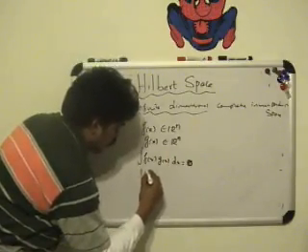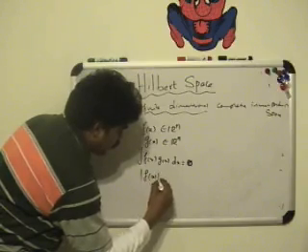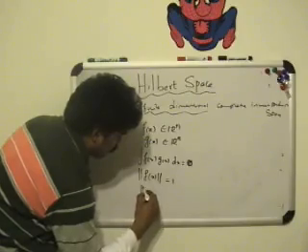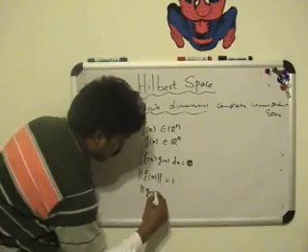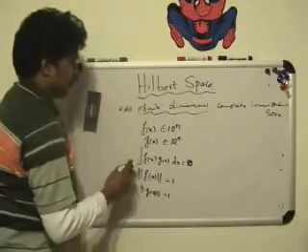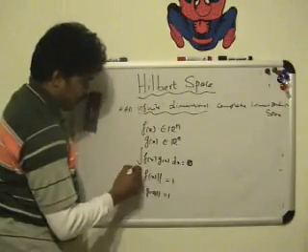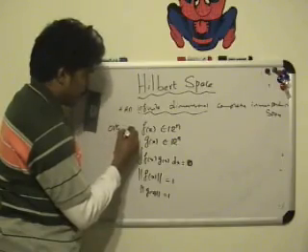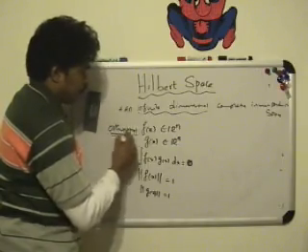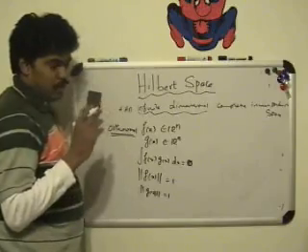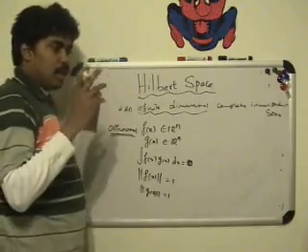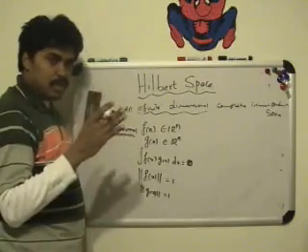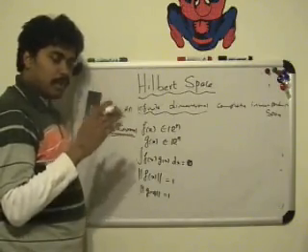Then if the norm of f of x is equal to 1 and the norm of g of x is equal to 1, then these functions are said to be orthonormal. So if two functions are orthogonal and the norm of each of these functions is 1, then these two functions are said to be orthonormal.